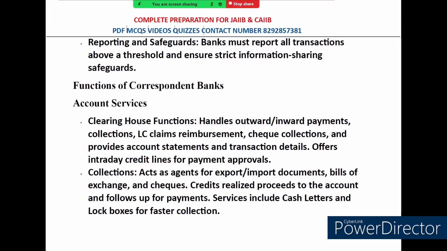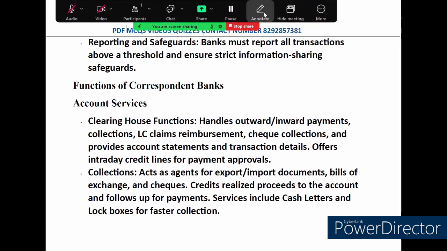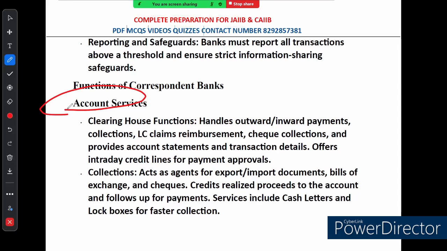Now in this slide we will see a specific function of correspondent banks, especially focusing on account and investment services. We will see two important things. The first thing is account services, the second thing is investment services. If you have ever wondered how international bank operations like payment, collection, and investment work behind the scenes, this slide is for you. Let's start with one of the most important roles of correspondent banks, their clearing house function.